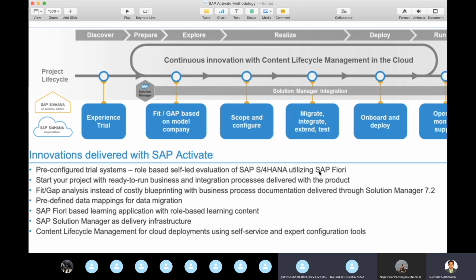One question to Naga: what are you people doing now? We are doing NWBC only. But whatever Surendra mentioned, those are the points. For every client we need to do it. Suppose we can transport the house bank, but we can't transport the GL account assignment. We have to do it in every client again, and it's a manual activity.